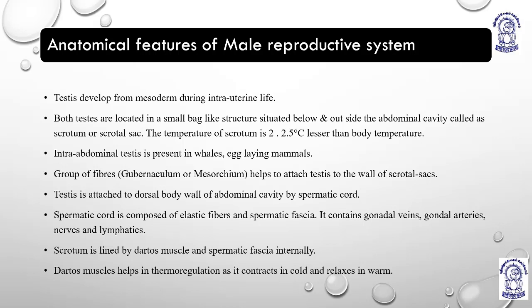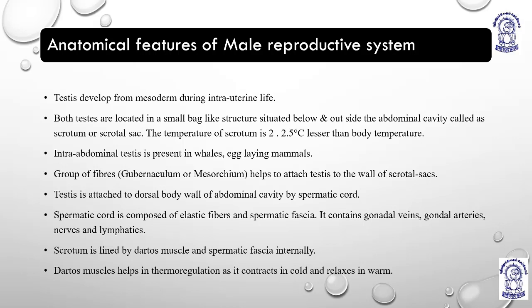My dear students, this is the second lecture for the male reproductive system, which is a part of human reproduction. In the previous lecture, I gave the introduction regarding the male reproductive system, the primary sex organs and the secondary or accessory sex organs. Now we are going to start with the anatomical features of the male reproductive system, which are very essential.